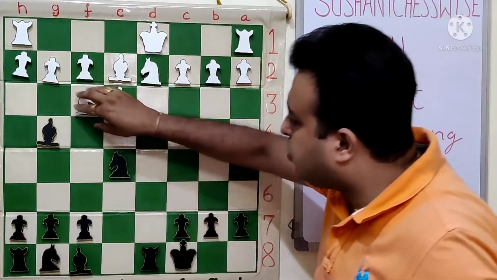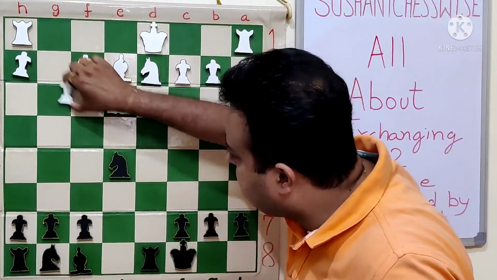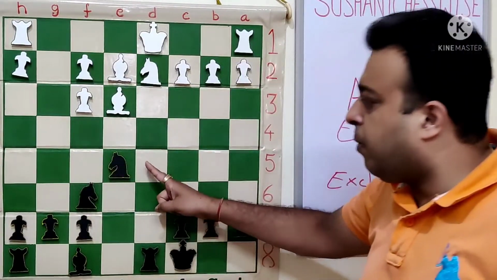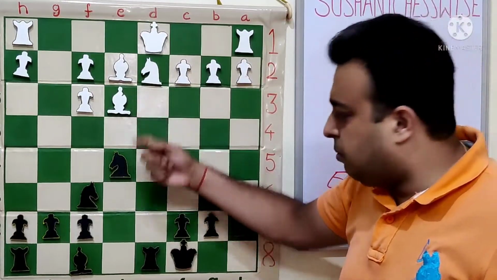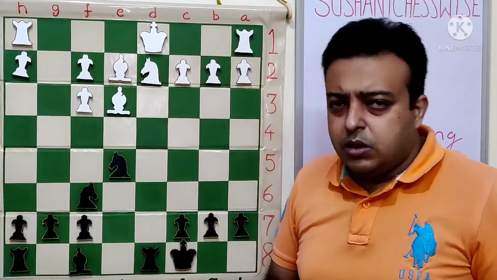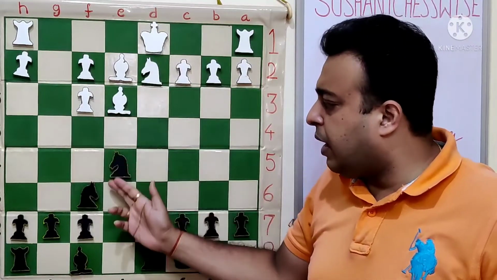Another interesting choice could be taking on f3 with the bishop first. After gf, he can similarly go for the move Nf6 followed by Nd5, trying to snatch the bishop and play Bc5, which also gives him a slight edge in the position. But perhaps taking Nf3 and going Be6 was a better choice.